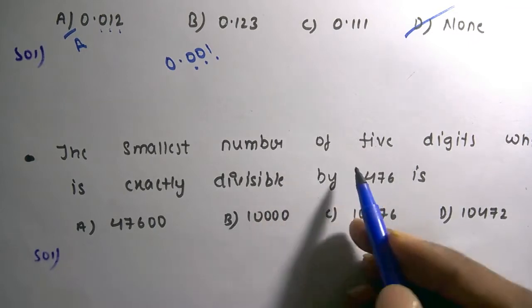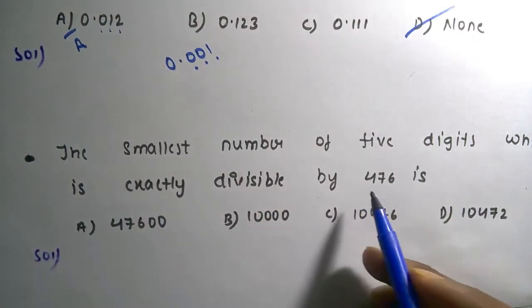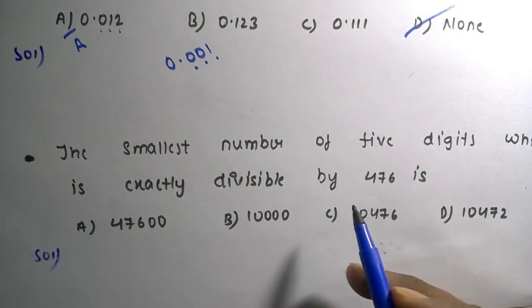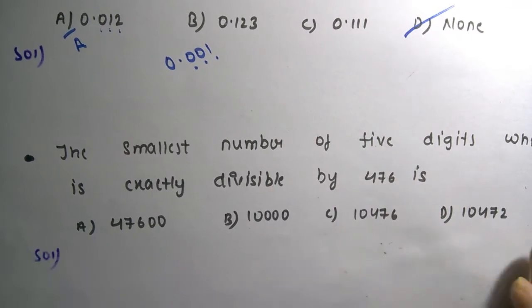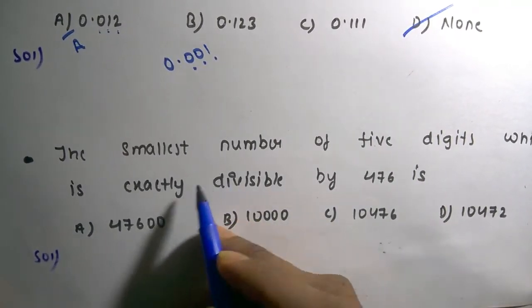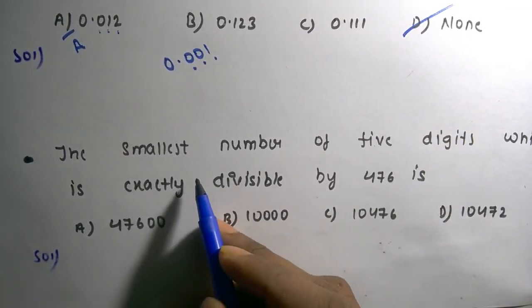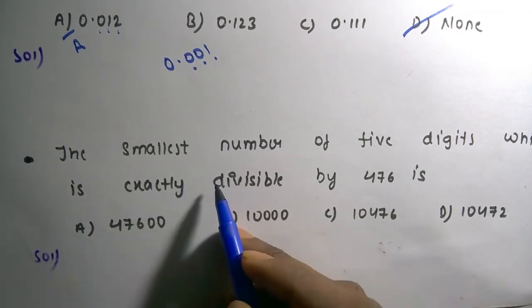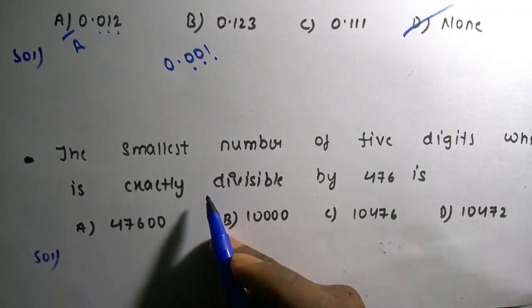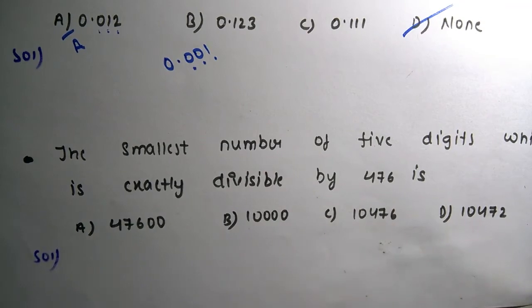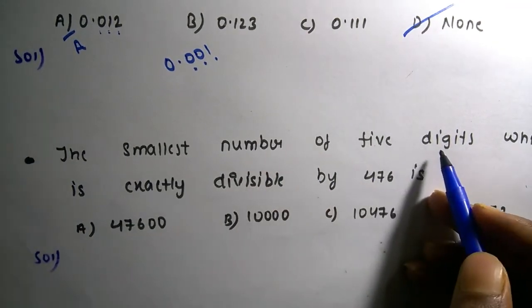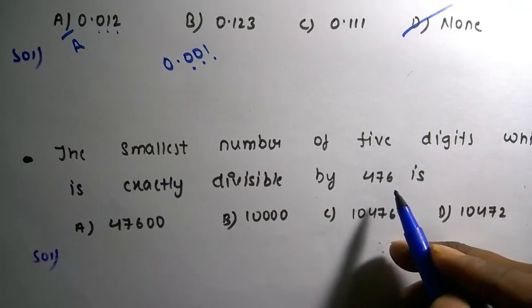Next: the smallest number of 5 digits which is exactly divisible by 476. This is also an important question, guys, and one of the tricky ones.